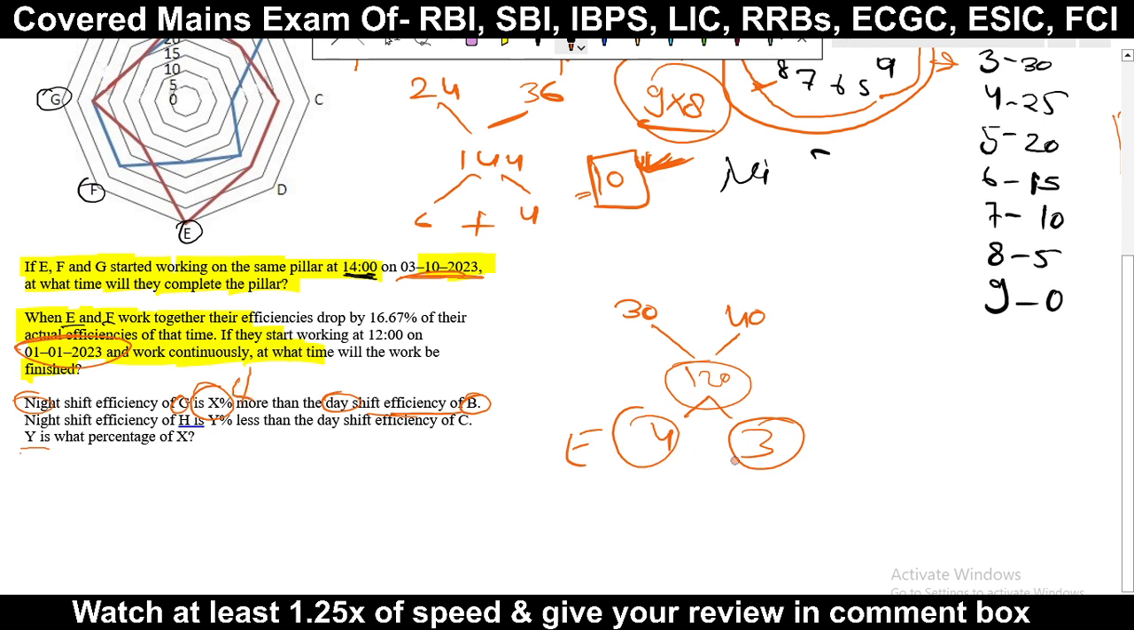Now you tell me, this 4 is what percent more than this 3? How many numbers is it more than? It is more than by 1. Then divide by 3. Now just simply multiply by 100, it will give us our percentage. So 33.333%. Got it?